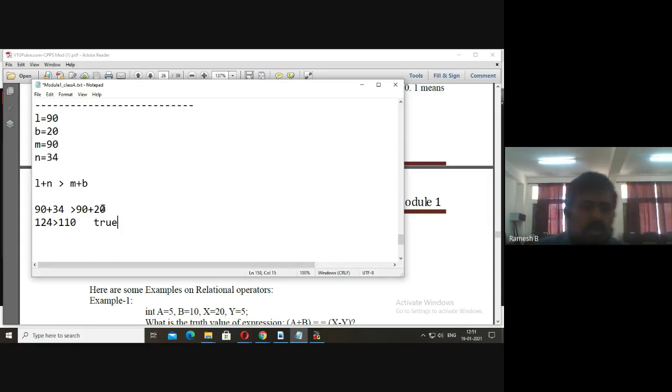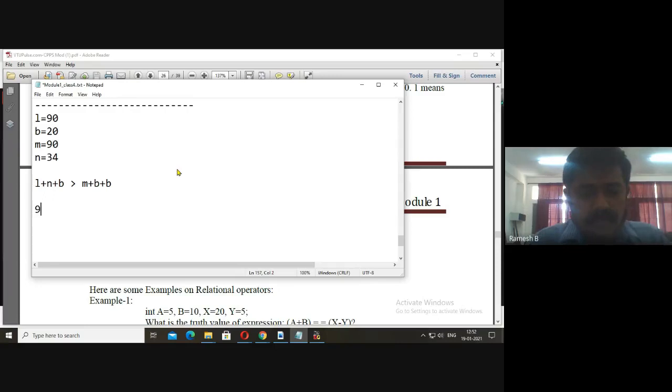So here we may have expressions also. I can add like this. Now you find out this and tell me whether it's true or false. True, sir. Let me check it. What is the L value? L value is 90. N value is 34. After that B value is 20.